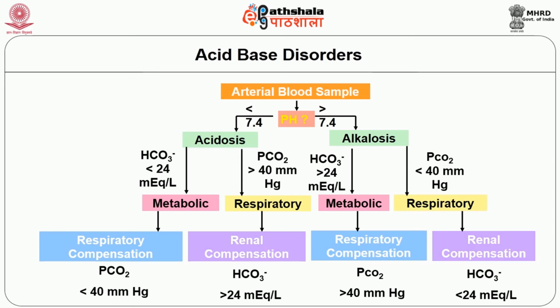In metabolic acidosis, there is a decrease in pH due to decreased excretion of hydrogen ion by the kidneys, and this is compensated by the respiratory system, which responds by increasing the rate of respiration.